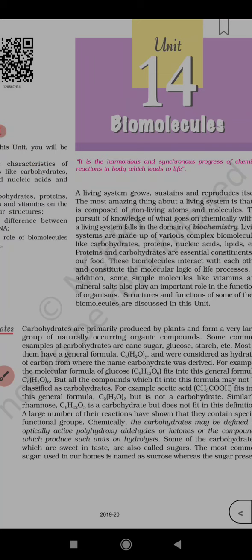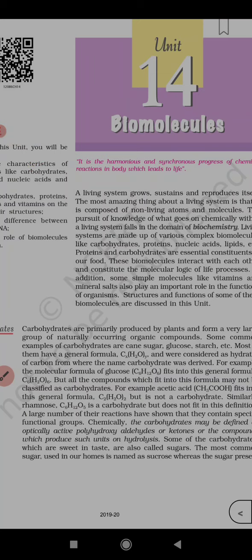So what is the best definition for carbohydrates? Optically active. Optically active means they have a chiral center, they do not have planar symmetry, they do not have any symmetry. Polyhydroxy means it has so many OH groups, alcoholic groups, and an aldehyde, or it can be a ketone, or the compounds which produce such units on hydrolysis are called carbohydrates. Some of the carbohydrates which are sweet in taste are also called sugars.